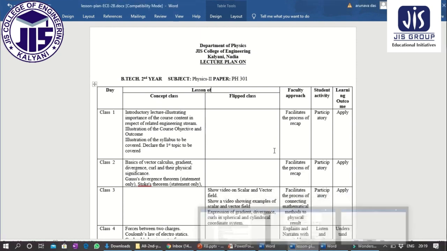So this is the lesson plan. In the first class, my lesson plan is to discuss first year topics and also an introductory lecture illustrating the importance of the course content with respect to the related engineering stream. Some basic vector calculus, gradient, divergence, curl and their physical significance, Gauss's divergence theorem. Then a video on scalar and vector fields, showing examples of scalar and vector fields.